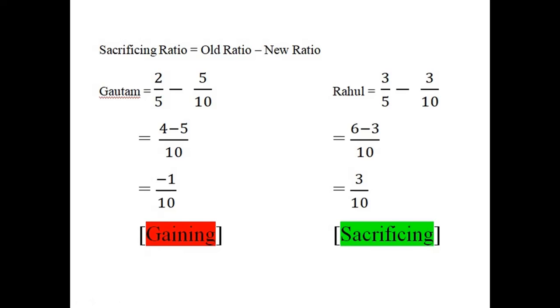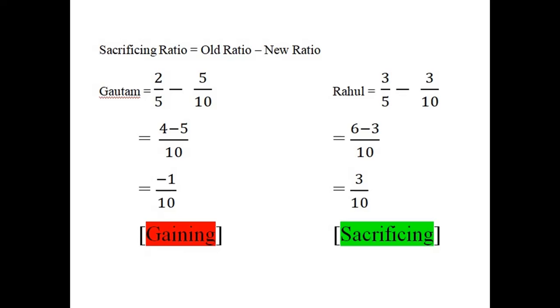Hello students. In this video we will see the solution of question number 64. Here the new ratio is already provided, which is 5 is to 3 is to 2. So directly you can calculate the sacrificing ratio by just putting the formula.